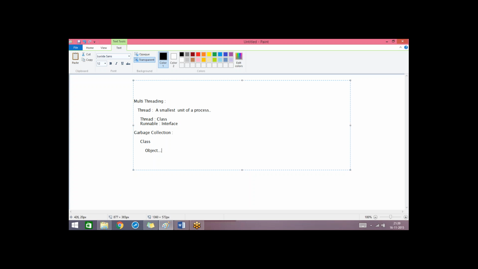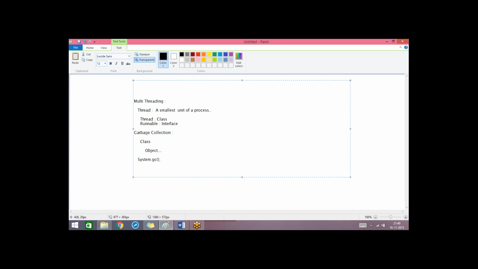But in the case of Java, garbage collection can be done automatically, and we have a predefined method for this, System.gc. System is a predefined class, and gc is a static method of this System class.